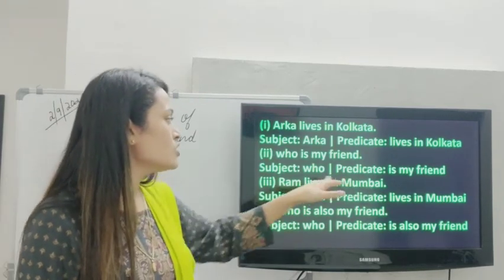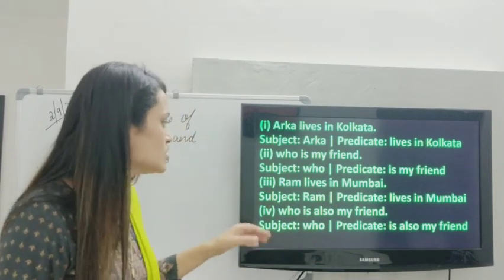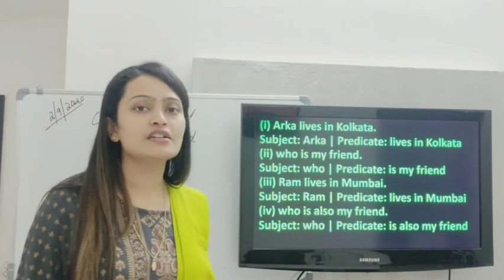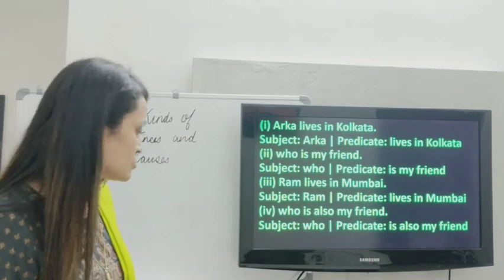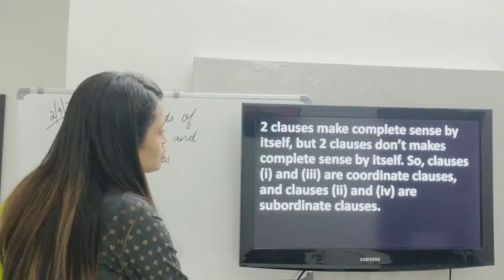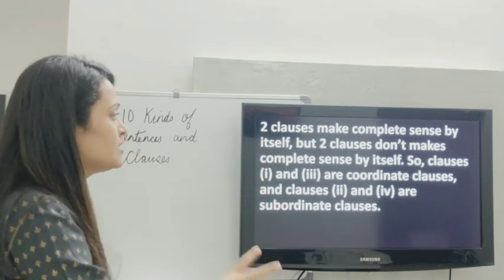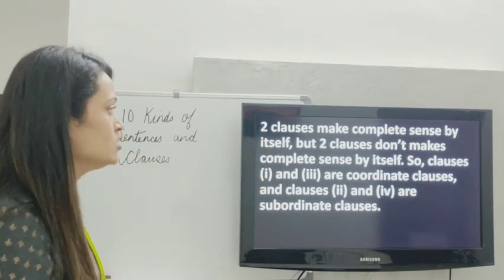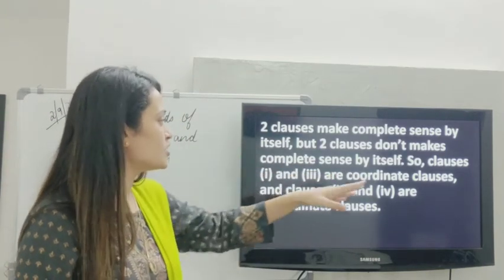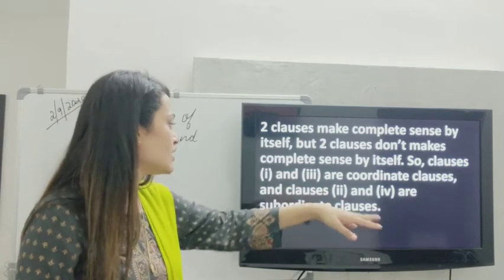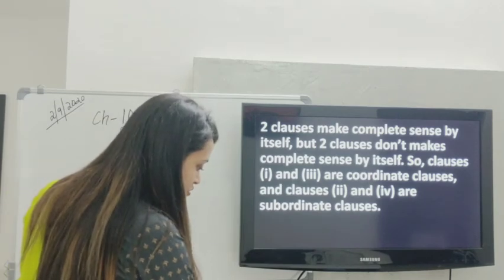Here also subject, predicate, Ram lives in Mumbai makes complete sense, main clause. Who is also my friend? It is not making complete sense, so basically it is a subordinate clause. So two clauses make complete sense by themselves, but two clauses don't make complete sense by themselves. So that is two main clauses and two subordinate clauses. Clauses 1 and 3 are coordinate clauses, main clauses, and clauses 2 and 4 are subordinate clauses. This was the example.